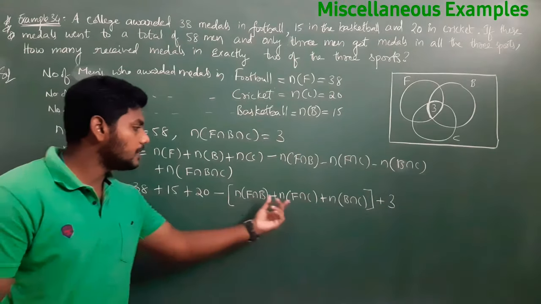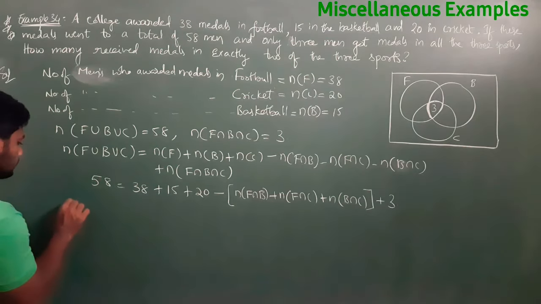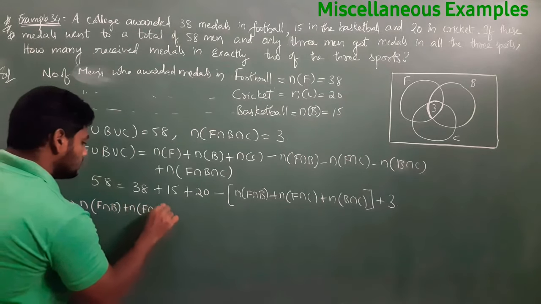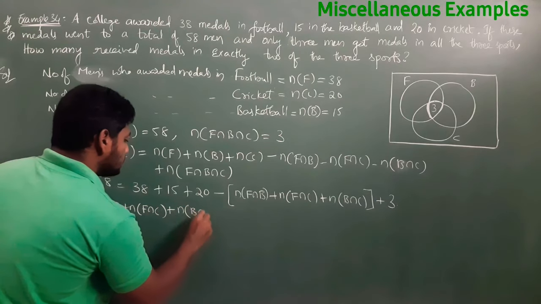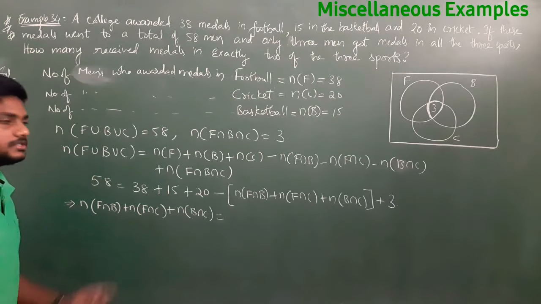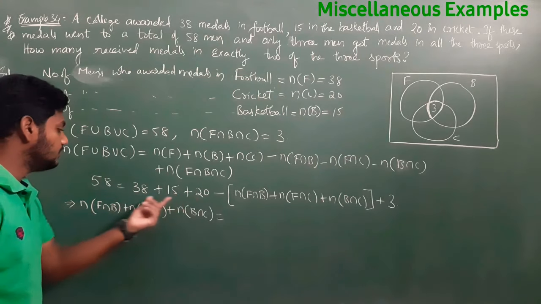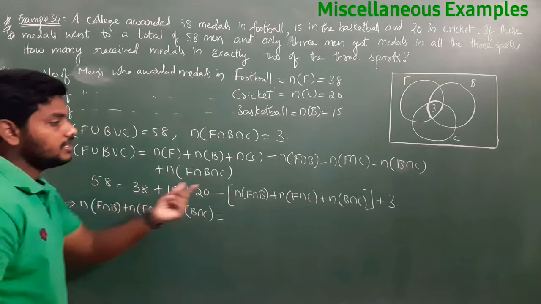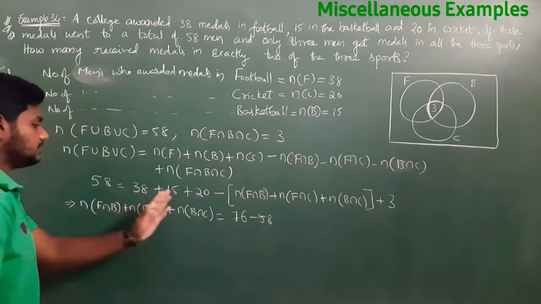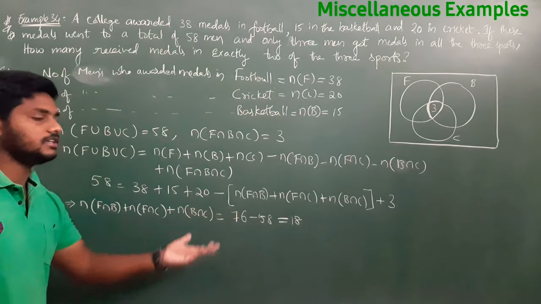Now this minus part I will send to the left hand side, and the remaining data to the right hand side. So N of F intersection B plus N of F intersection C plus N of B intersection C is equal to 15 plus 20 is 35, plus 38 is 73, plus 3 is 76, minus 58. 76 minus 58 is 18.